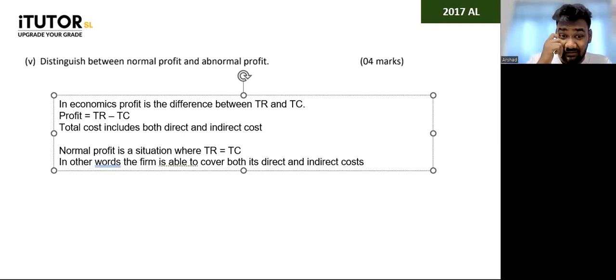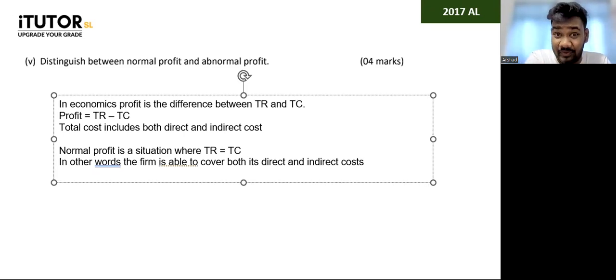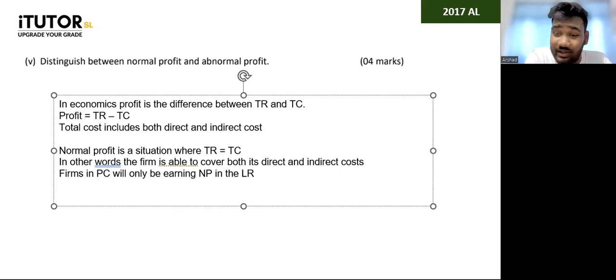If you want, you can give a small additional line as well. You can say firms in perfect competition will only be earning normal profits in the long run. Just a small distinguishing fact. You can give that as well. I'm writing shortened forms here. So listen, it's not about copying down. It's about seeing whether these are there in your answer.